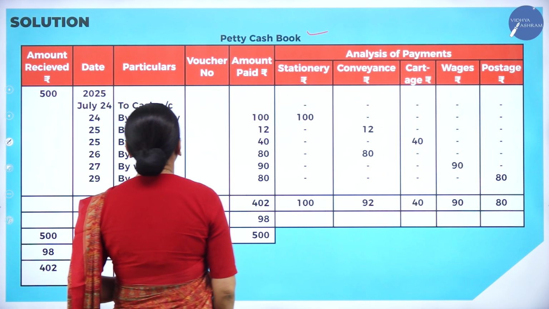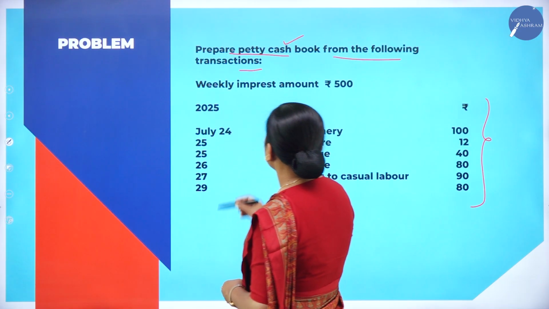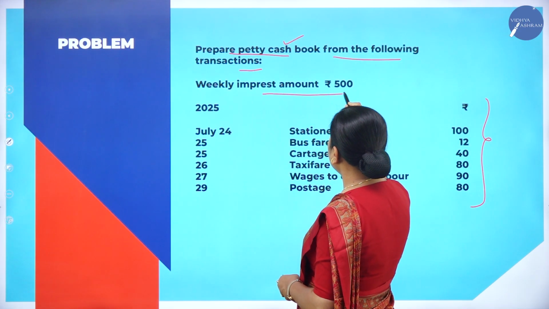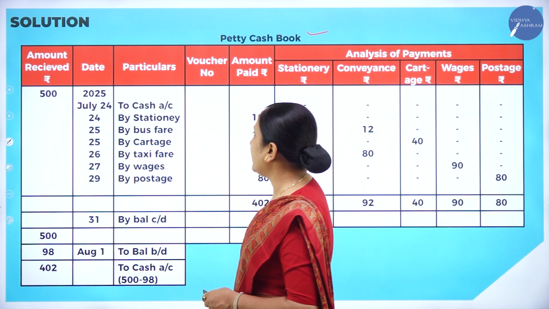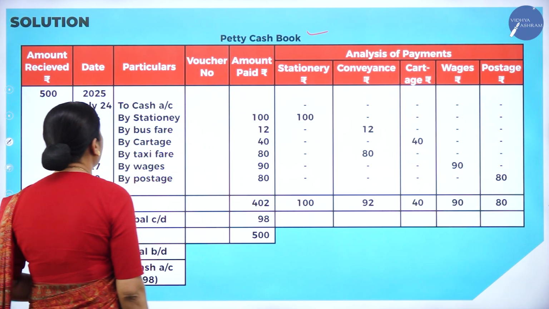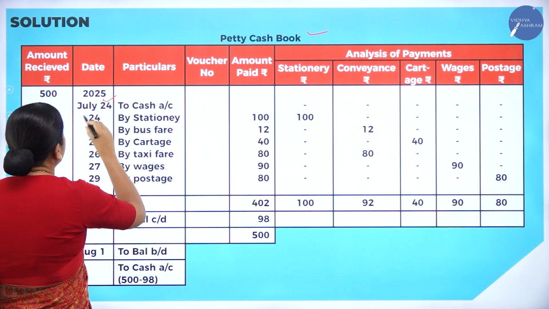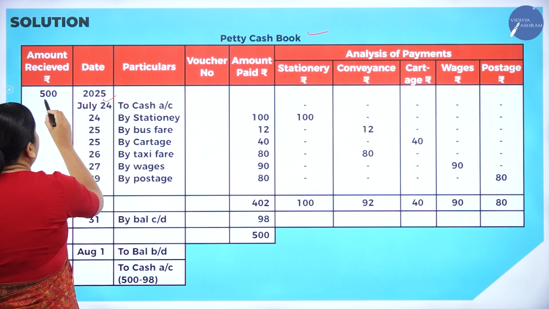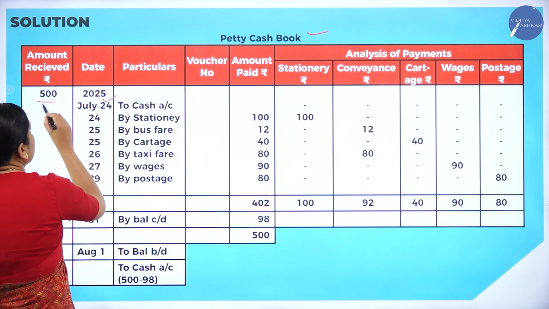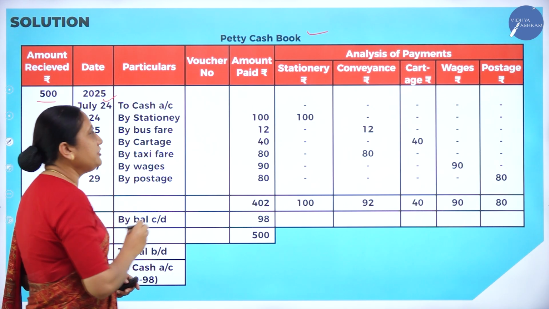So now let us look here. Imprest amount, weekly imprest amount rupees 500. What is the imprest amount that is received? Here, see here, July 24. How much money received? 500 rupees received from the chief cashier.